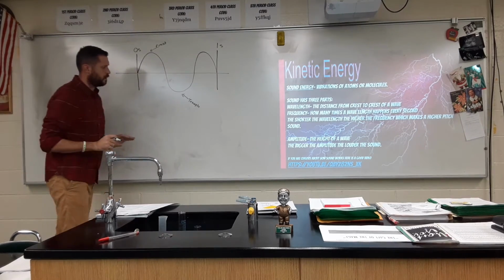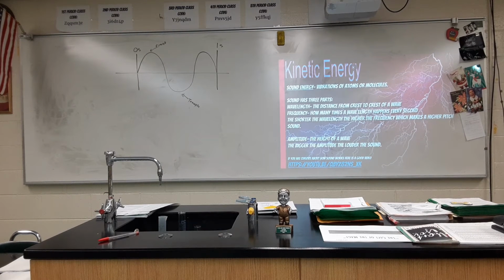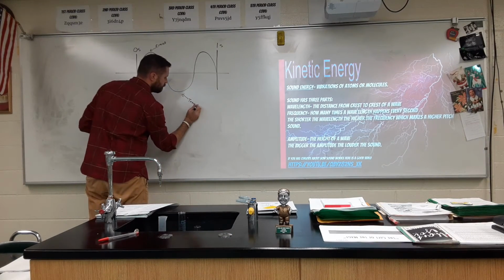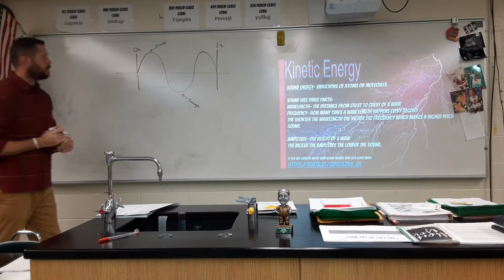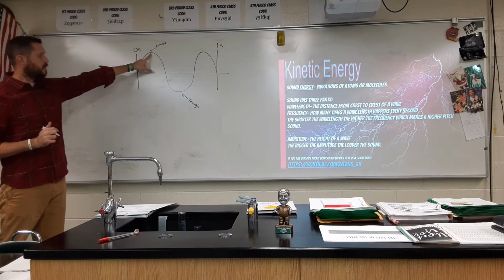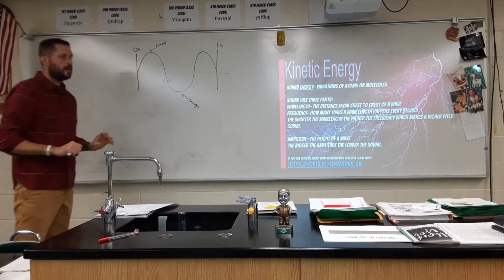T-R-O-U-G-H. Close. When you get to the top of a mountain, we call that the crest of the mountain or the crest of the hill. A trough is a U shape that animals will drink out of.